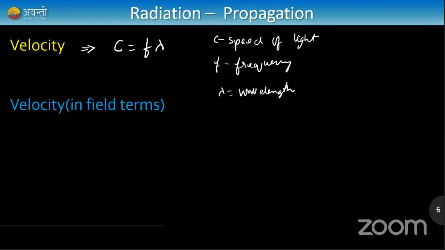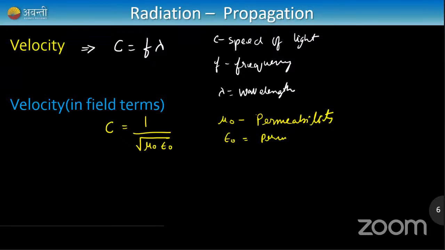This is a formula you've already seen for a very long time, but there is one more formula. Velocity c is also given as 1 by root of μ naught ε naught. Here c is again the speed of light, μ naught is the magnetic permeability, a constant value, and ε naught is the permittivity. Permittivity is 8.86 into 10 raised to minus 12 units, and permeability is 4π into 10 raised to minus 7 units.